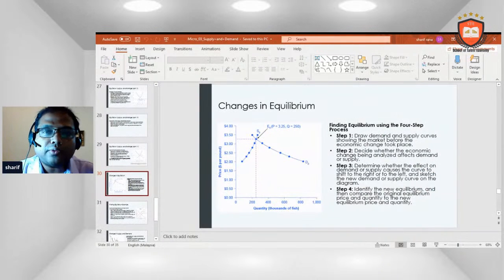Finding equilibrium using the four-step process. Step 1, draw demand and supply curves showing the market before the economic change took place. Step 2, decide whether the economic change being analyzed affects demand or supply. Step 3, determine whether the effect on demand or supply caused the curve to shift to the right or to the left, and sketch the new demand or supply curve on the diagram. Step 4, identify the new equilibrium and then compare the original equilibrium price and quantity to the new equilibrium price and quantity.